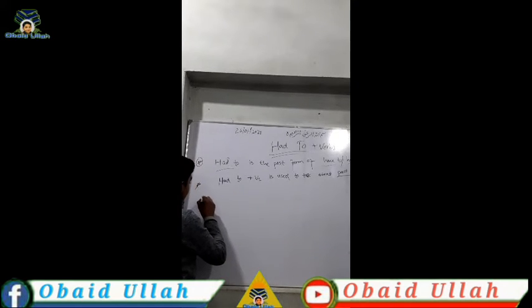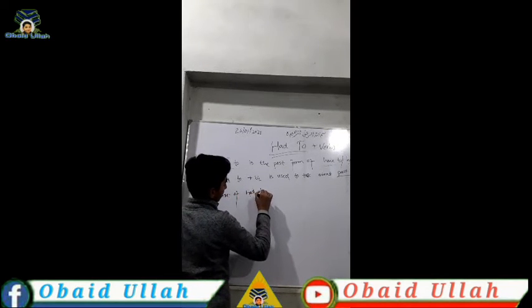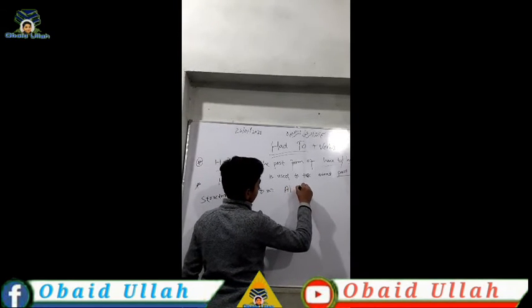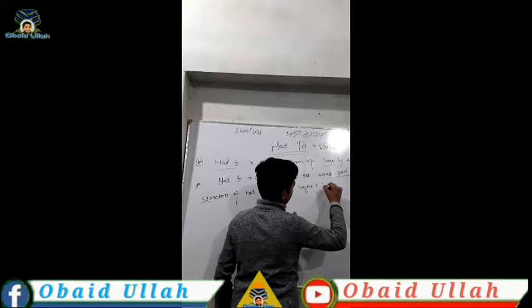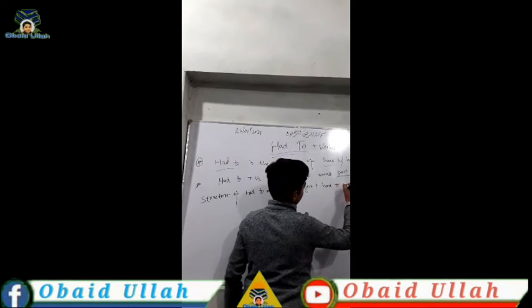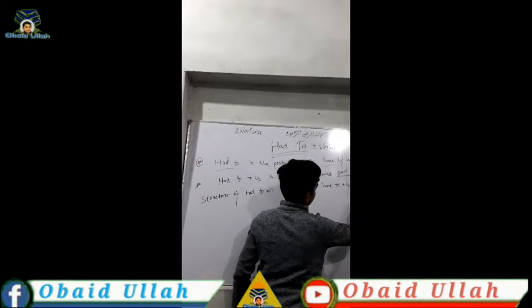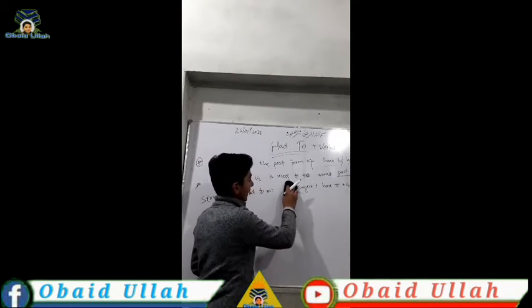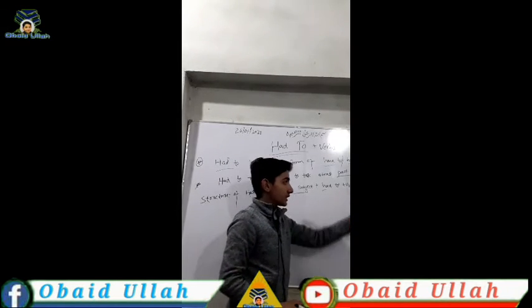What is the structure? The structure of had to is that first we have the subject, plus had to, plus verb first form, plus the rest of the sentence, meaning the object. We can say subject, and all subjects. First we have the subject plus had to plus verb first form plus the rest of the sentence.